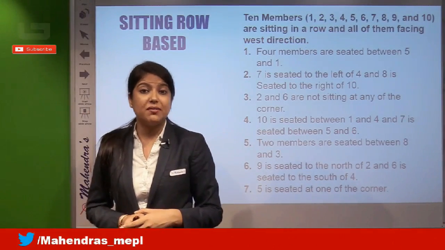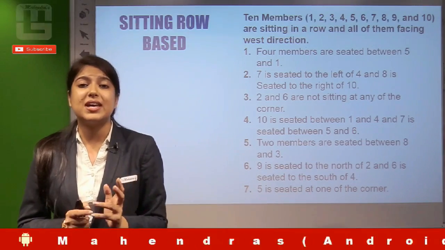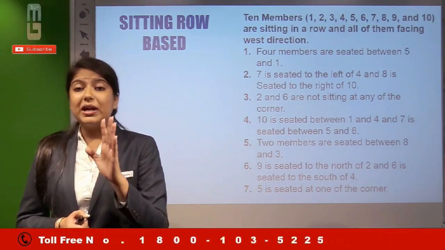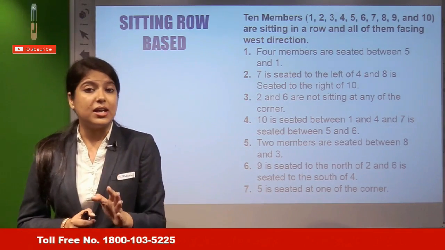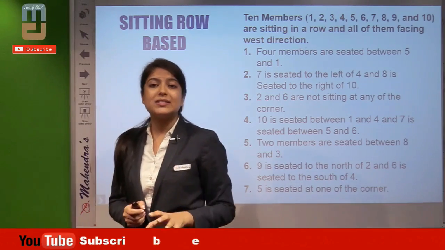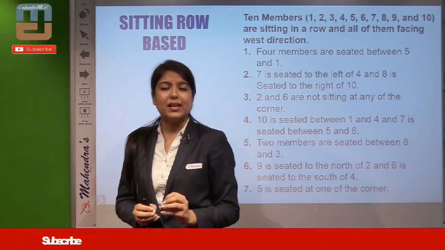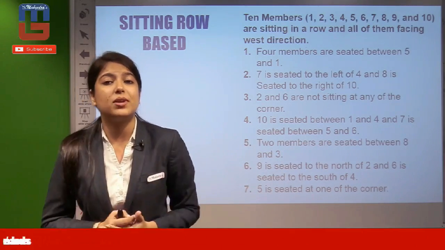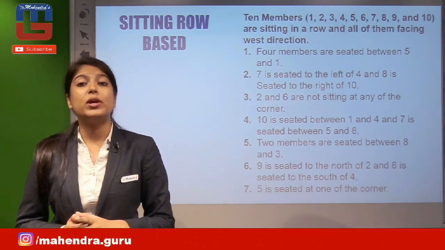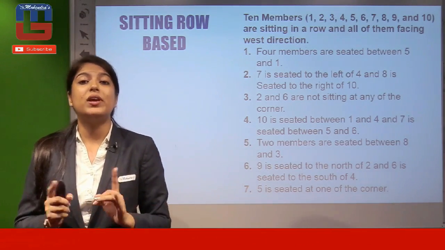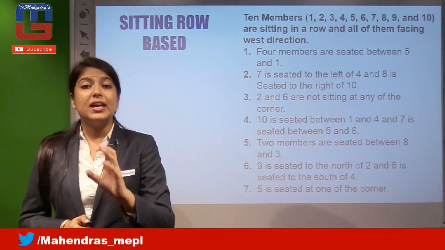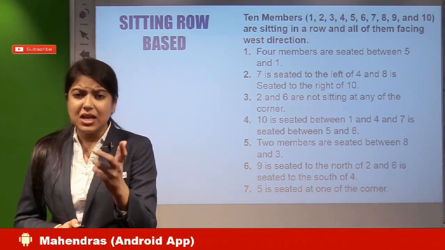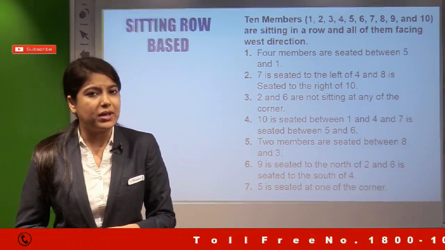10 members' positions are given, they are sitting in a row, all of them facing the west direction. Now west direction, east direction, north direction, you can take any direction, but left and right must be focused on very clearly, because sitting row based arrangements are focused basically on lefts and rights, as characters are to the left or to the right of each and every character. So you have to focus on their looking direction, their facing direction, and their left and right directions. For sitting, these 3 types of questions need to be practiced by you all, because from among these 3 types, 5 to 10 questions can be part of your examination.